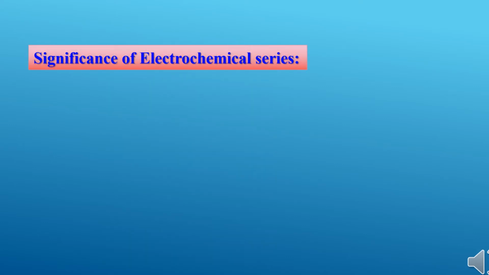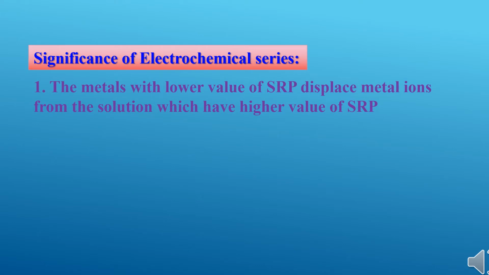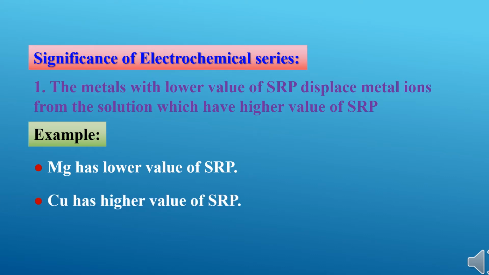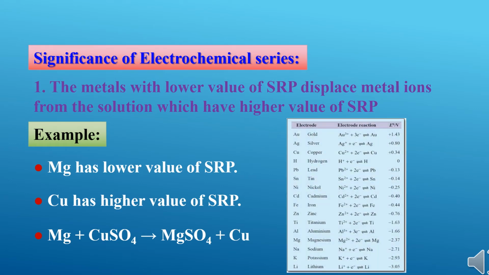Significance of electrochemical series. The metals with lower value of SRP displace the metal ions from the solution which have higher value of SRP. For example, magnesium has lower value of SRP, copper has higher value of SRP. Therefore, when you take the reaction of magnesium with copper sulfate, it forms magnesium sulfate and copper. Magnesium displaces copper from its solution.